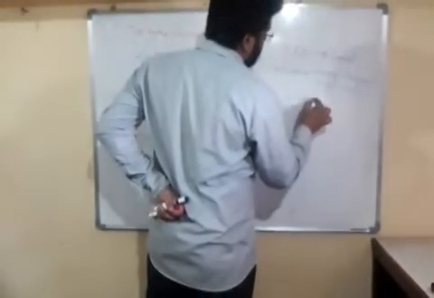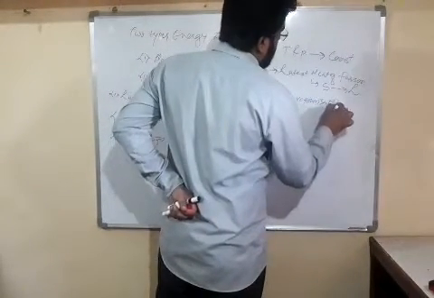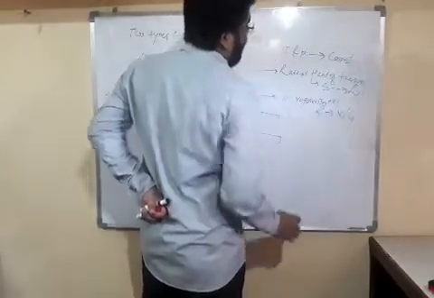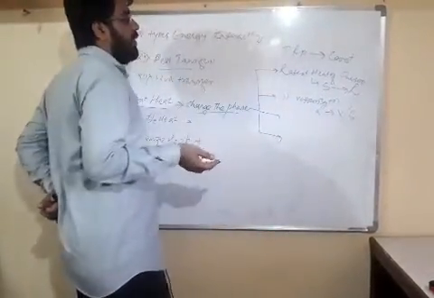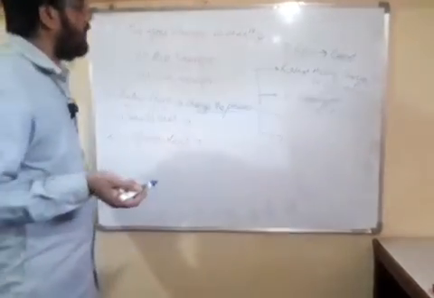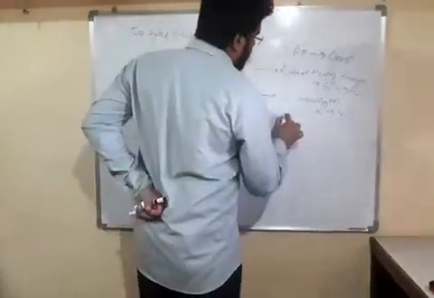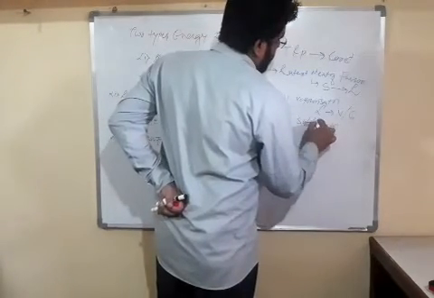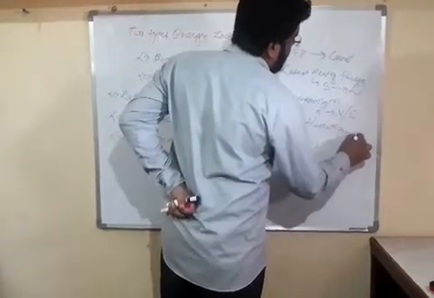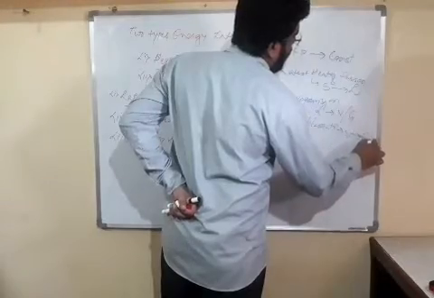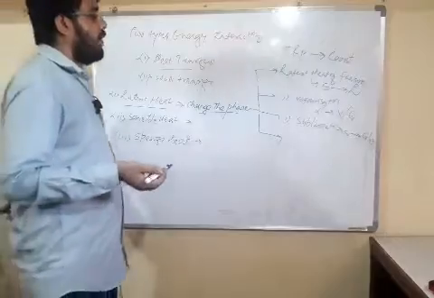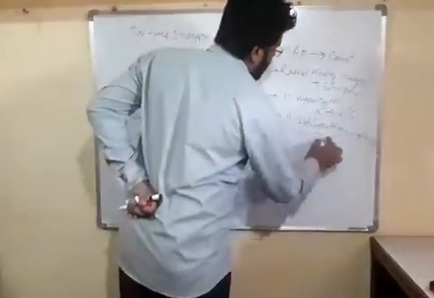Second one, friends, is latent heat of vaporization. Liquid gets converted into vapor or gases. So friends, the heat associated with it is called latent heat of vaporization. Third one, friends, is latent heat of sublimation. In sublimation, solid gets converted into gases or vapor. This is our sublimation process. Now friends, the heat associated with it is called latent heat of sublimation.